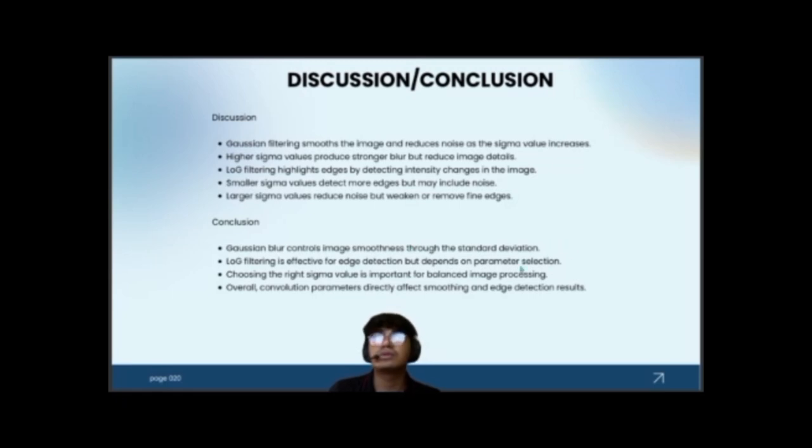So in conclusion, this project helped us understand how convolution, Fourier series, FFT, and filtering techniques are applied in real-world signal and image processing.